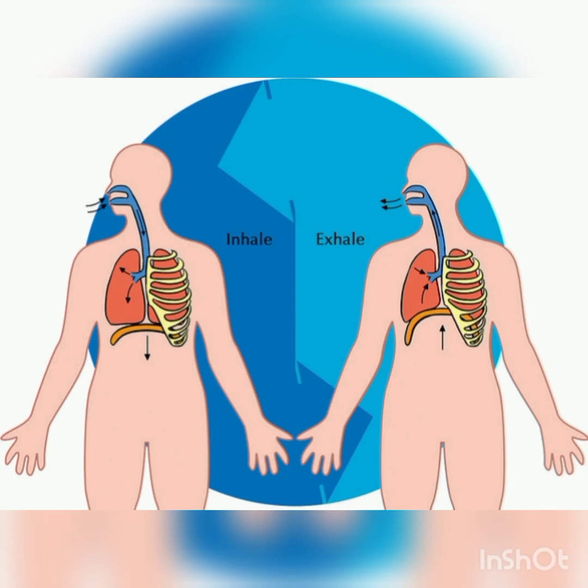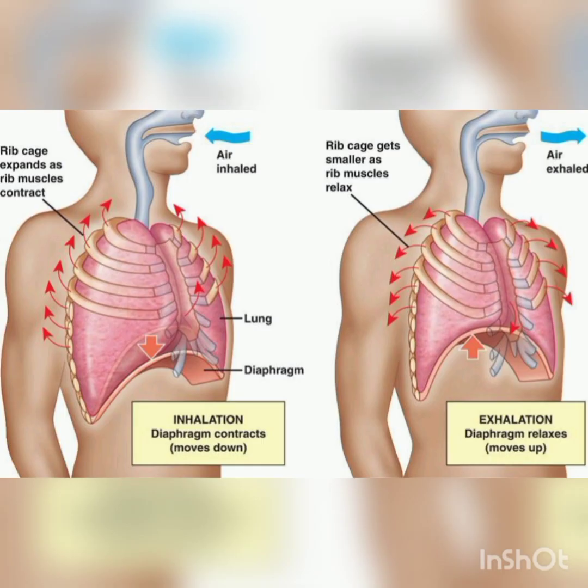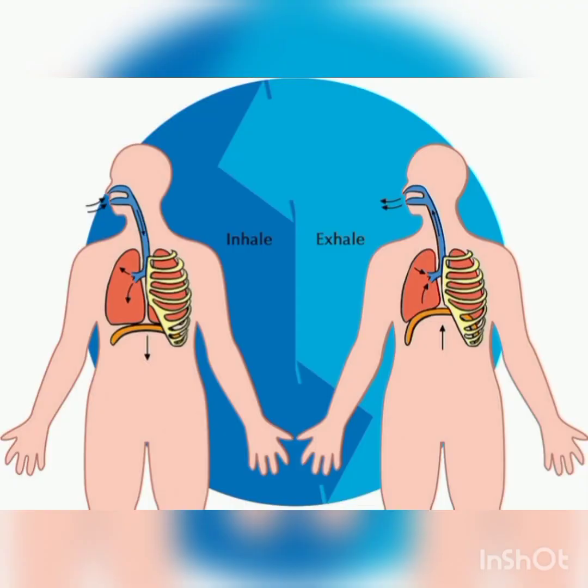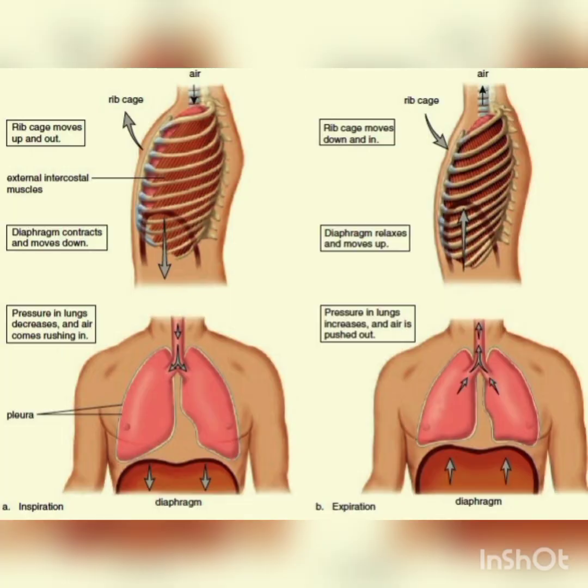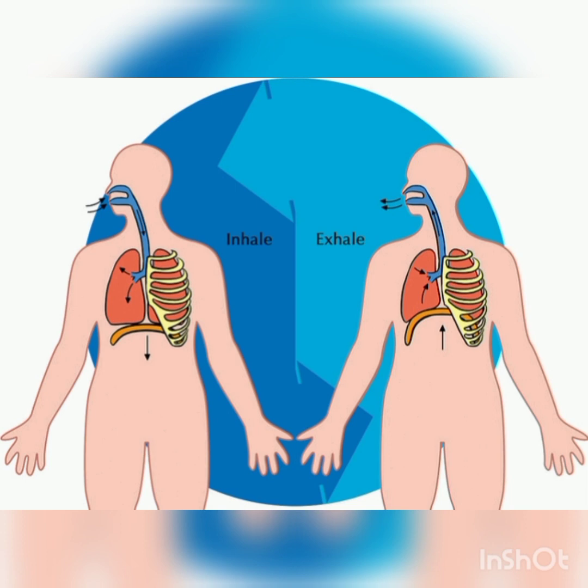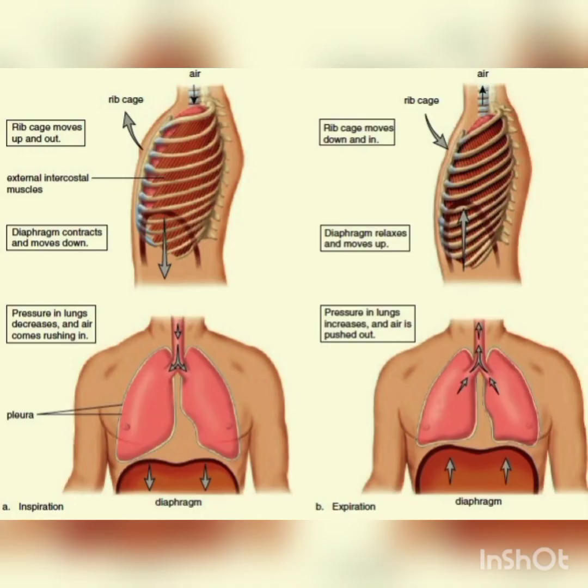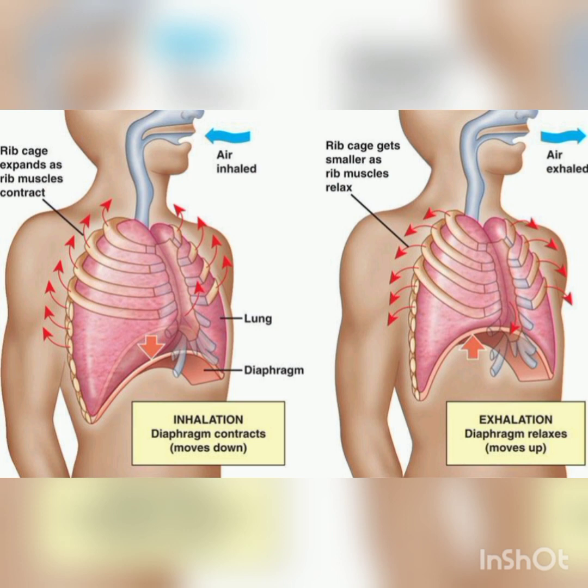As a result, the volume of the thoracic cavity decreases dorsoventrally. This decrease in thoracic cavity volume causes elastic recoil of the lungs and expulsion of air from the alveoli into the atmosphere.